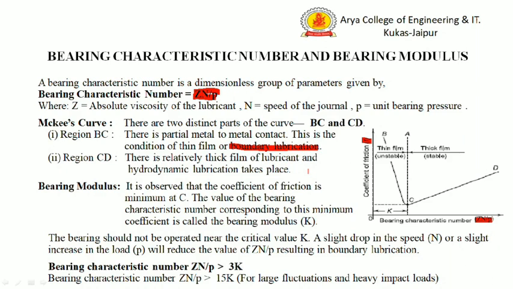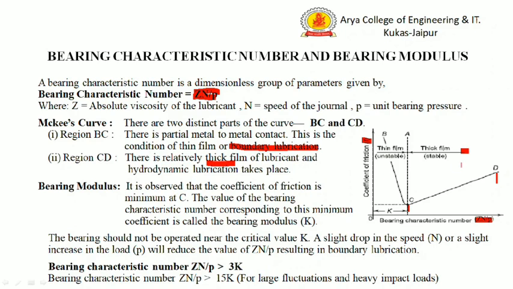As the speed is increased, more and more lubricant is forced in and sufficient pressure is built up, which separates the surfaces of the journal and the bearing. This is shown in the region CD. In this region, as the speed is increased, the value of Zn by P also increases. So, the condition of thin film changes to thick film. This is the condition of thick film lubrication, or we can say the condition of hydrodynamic lubrication.